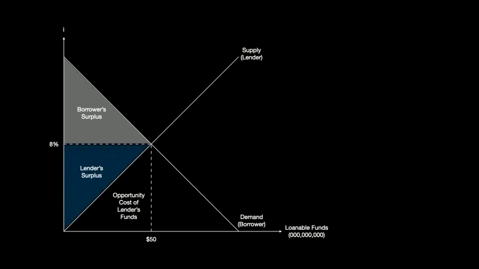And then we have the lender surplus, which is the amount lenders receive above and beyond their opportunity cost. And at the bottom, much like variable costs in a market, this is the opportunity cost of lenders' funds, what they could have done or the return they could have earned elsewhere.